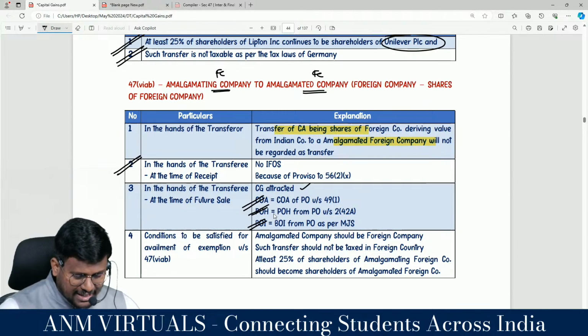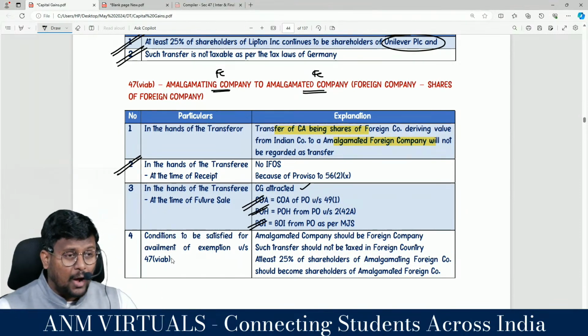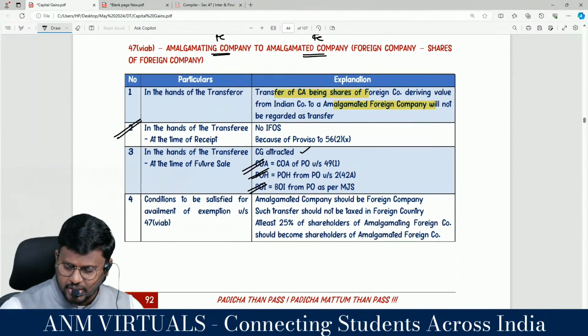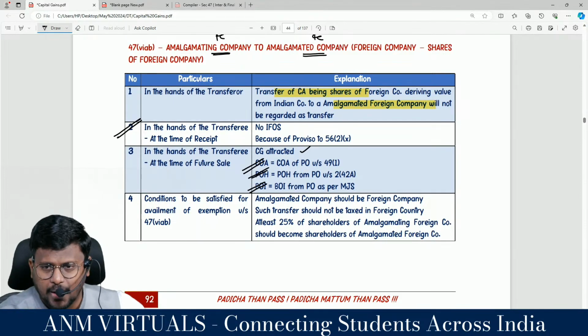Now what are the conditions to be satisfied for availment of exemption under 47 clause 6AB? Who will enjoy this?